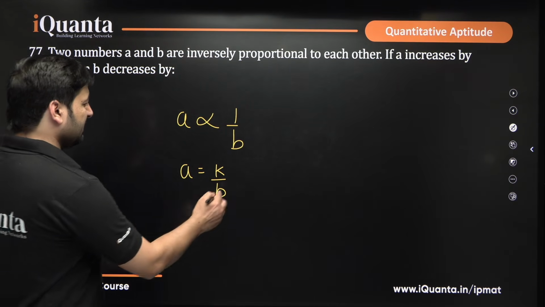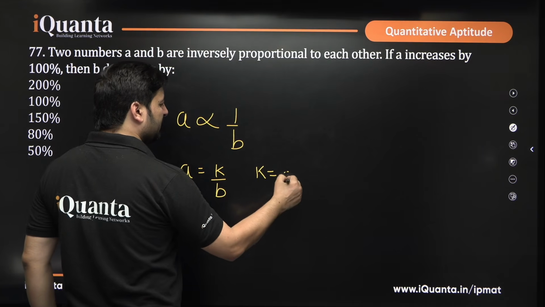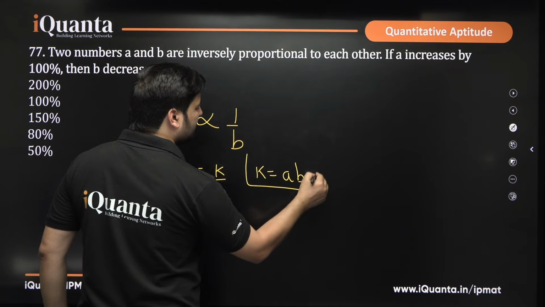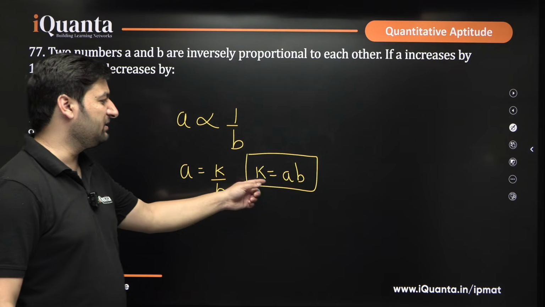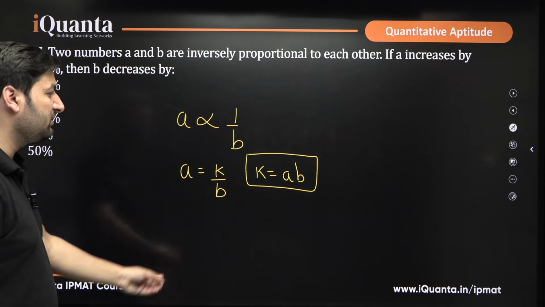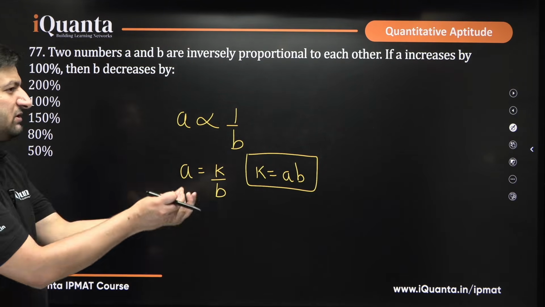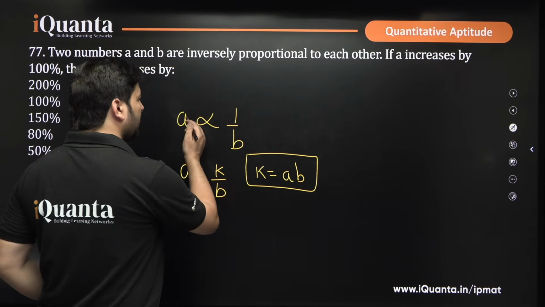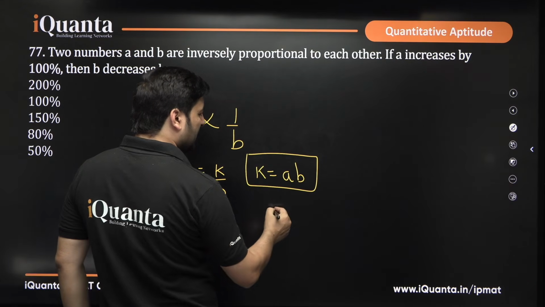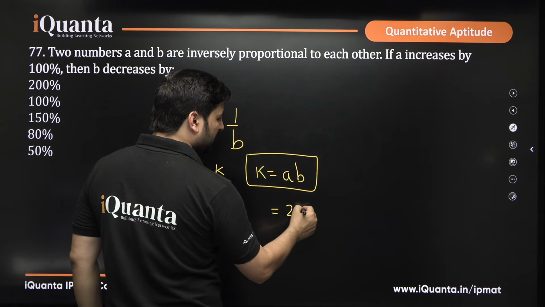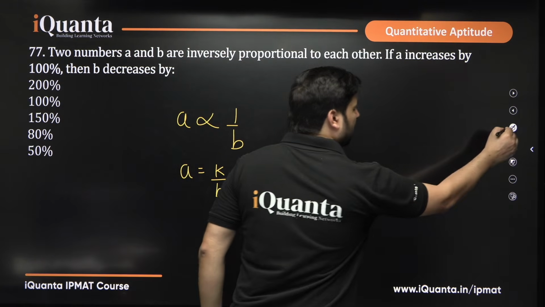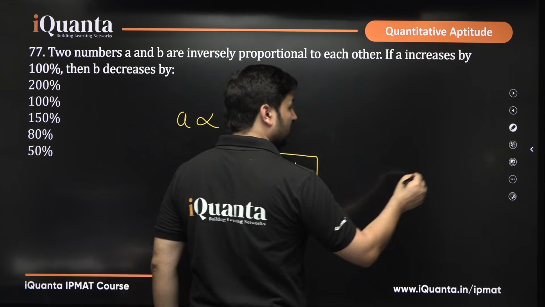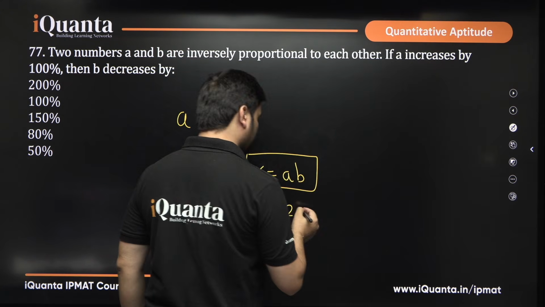K is the constant of proportionality. The entire meaning of constant is it never changes. Whatever be the change in values of A and B, K does not change because it is the constant of proportionality. If A increases by 100%, when something increases by 100%, it doubles. So, the value of A becomes 2A now. It doubles.